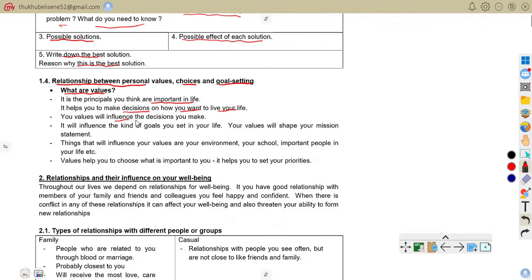Your values will influence the decisions you make. It will influence the kind of rules you set in your life. So your values will shape your mission statement. Things that will influence your values are your environment, your school, and important people in your life. Values help you to choose what is important and help you to set your priorities.